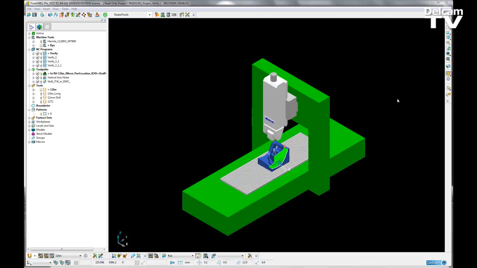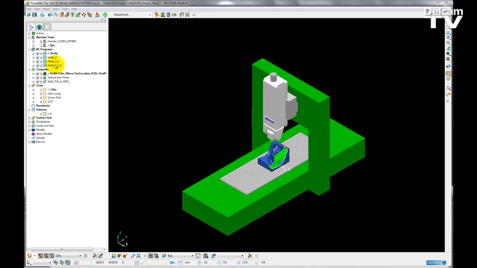The new project verification feature allows a user to verify the multiple toolpaths and connection moves for tool and shank gouges, tool holder collisions, and machine tool collisions, along with any connection moves, all in the click of one button.